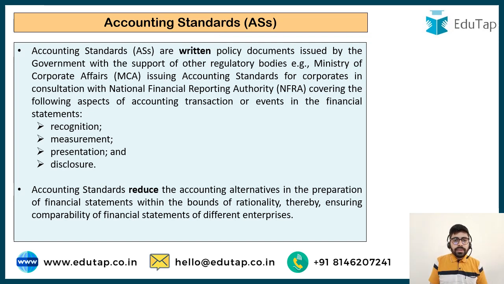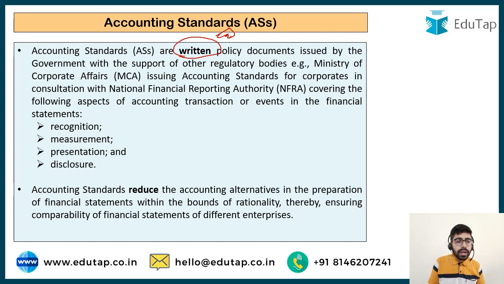So accounting standards are written policy documents. They are available to us in writing. Policy documents which are issued by the government, and the government is supported in this regard by other regulatory bodies: Ministry of Corporate Affairs, National Financial Reporting Authority, Institute of Chartered Accountants of India. There is another Accounting Standards Board as well. So they are written policy documents and they cover different aspects of the accounting transactions or events.